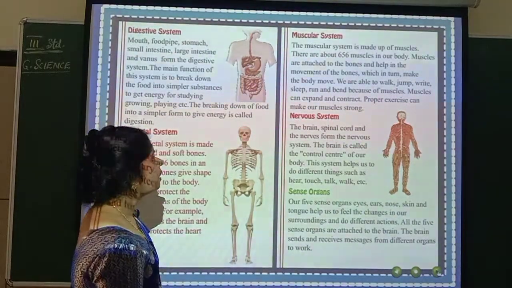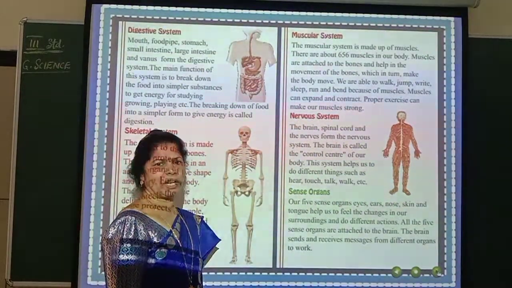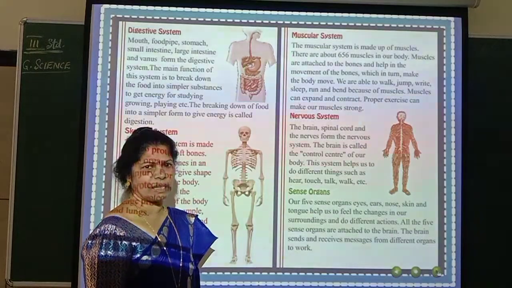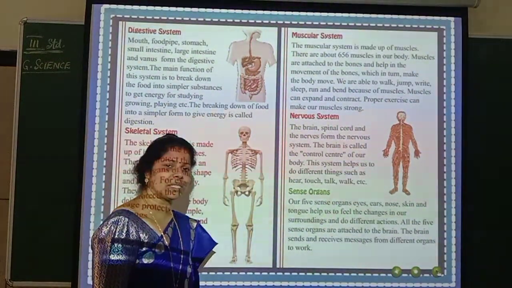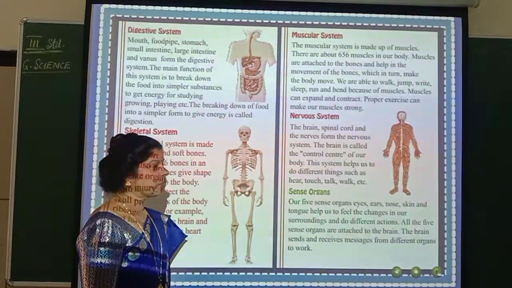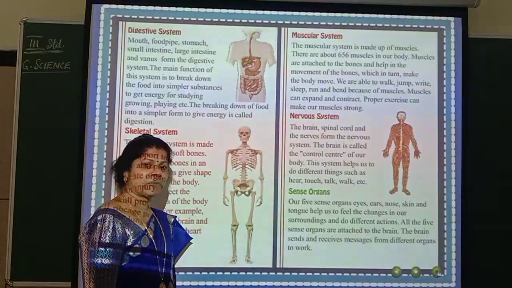Good morning, children. Let us continue with the lesson about the human body and the organ system, isn't it? So, how many organ systems are there? There are around 8 organ systems in a human body. So, already we have learned about the respiratory system.